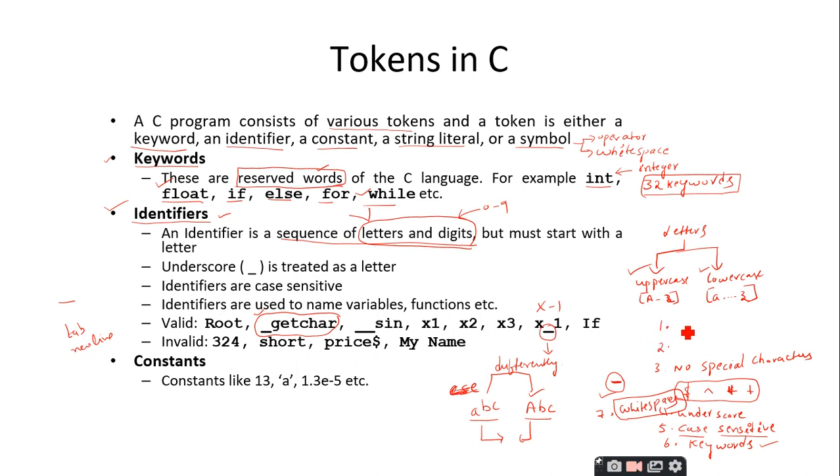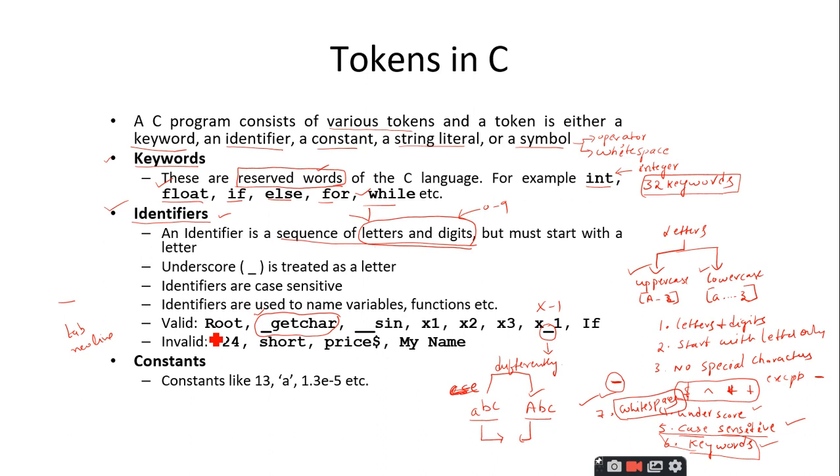So, the first rule is it can consist of letters plus digits, and the second rule is it should start with a letter only. Third one is no special characters are allowed except underscore, and you can start the identifier with the underscore also. The identifiers are case sensitive, that means they treat the uppercase and lowercase letters in a different fashion. You cannot give the keywords as identifiers, and you cannot allow the white spaces to be a part of the identifier. These are the rules you should follow, and let us have some examples.